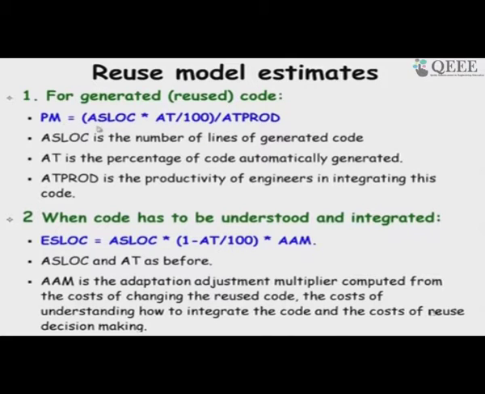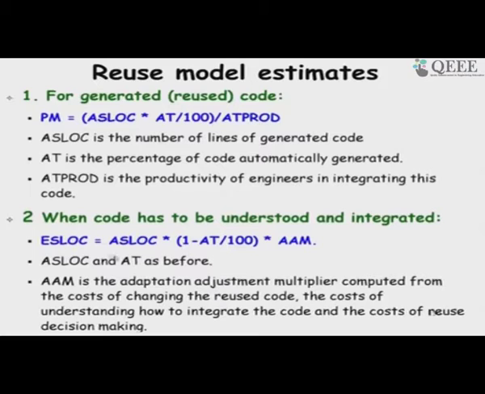So, the person-months will be the application software lines of code estimation times 0.9, the black box reuse portion, divided by the productivity in doing the black box reuse. It also takes effort and time to do black box reuse; you have to understand the parameters, make them work, and so on. Whereas white box reuse uses the adaptation adjustment multiplier, which will give a much larger effort.